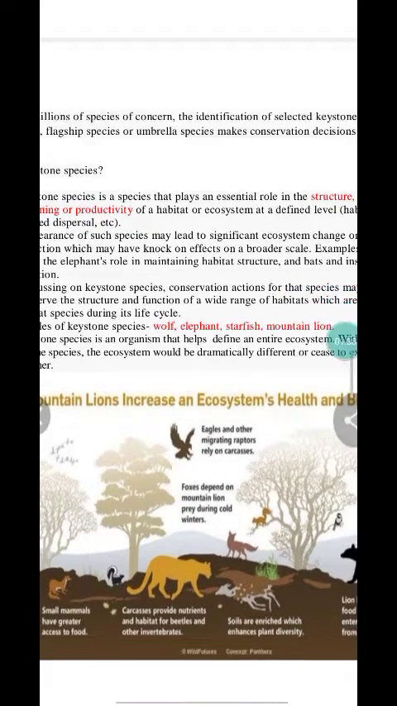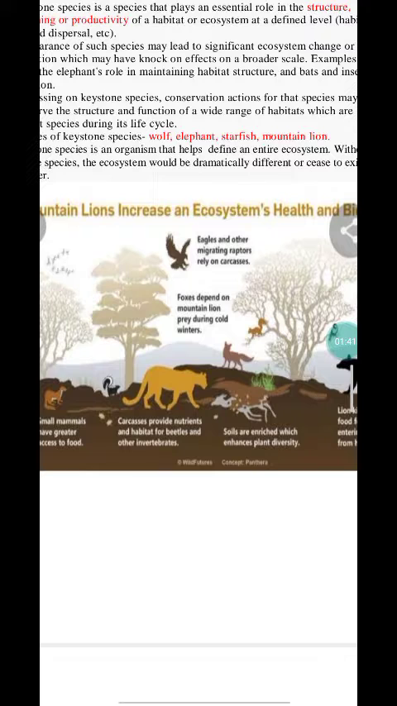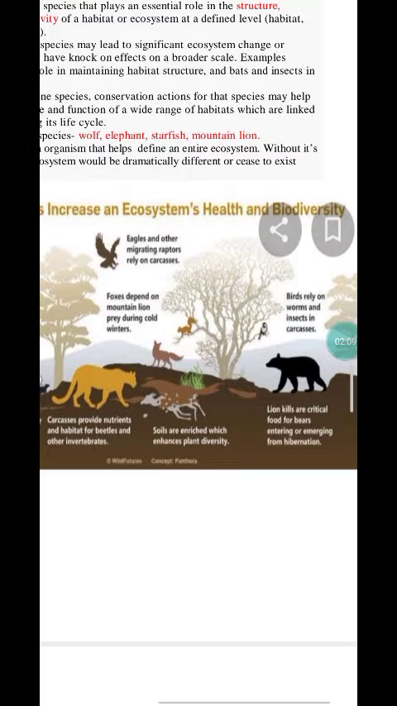Then the mountain lion. In this picture we can see the ecosystem of the mountain lion. Whenever the mountain lion preys on its prey, for example the deer or rabbit, the dead carcass is eaten by other organisms. The eagle and other migratory raptors rely on those carcasses. The carcass is also eaten by the foxes or the grizzly bear. The lion kills are critical food for bears emerging from hibernation.